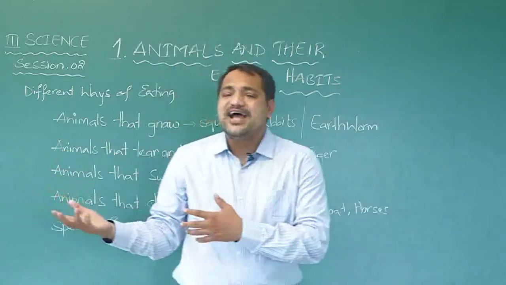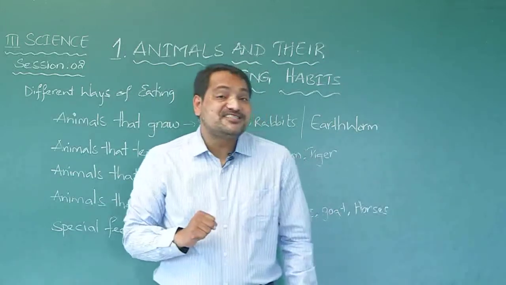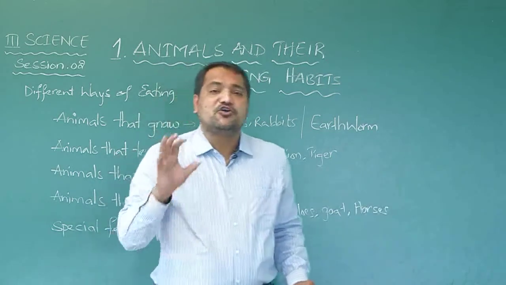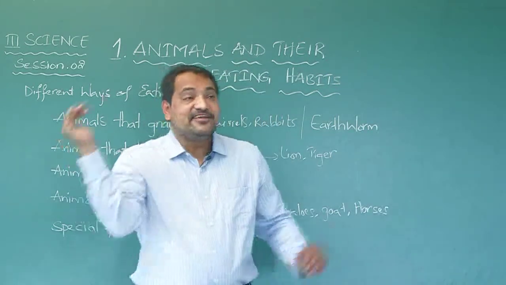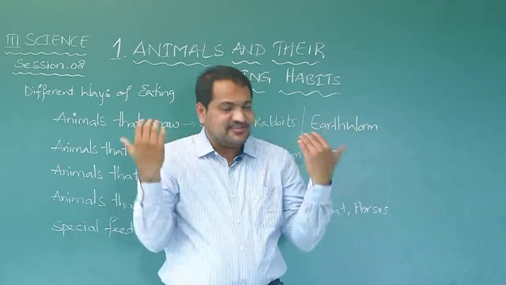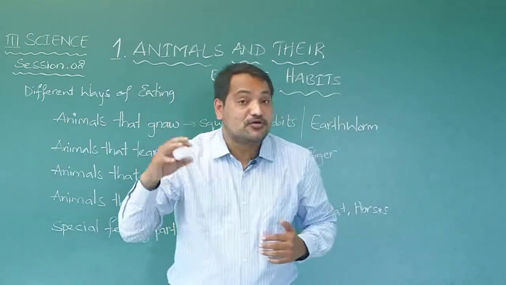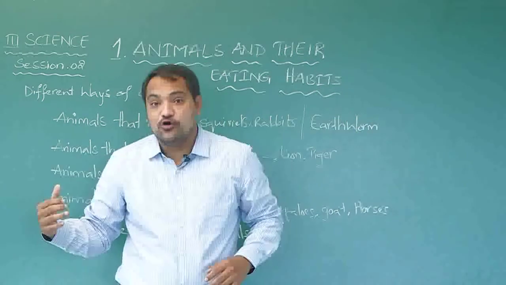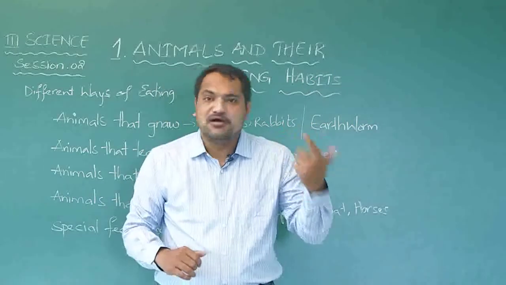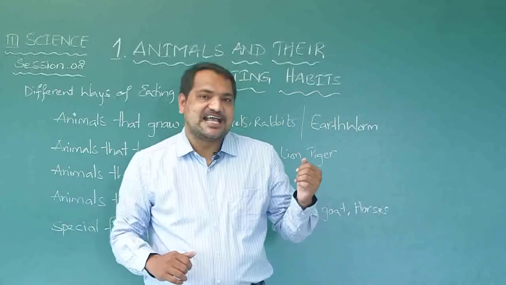So my dear children, there are different types of animals. There are wild animals, there are domestic animals. Now, which animals are called domestic animals? Domestic means home. Always remember the word. Even in flights we have international flights and domestic flights. Domestic means within our country, within our home. So domestic animals are animals that can be grown in farms or at our homes. Examples: horse, buffalo, cow, dog, cat.